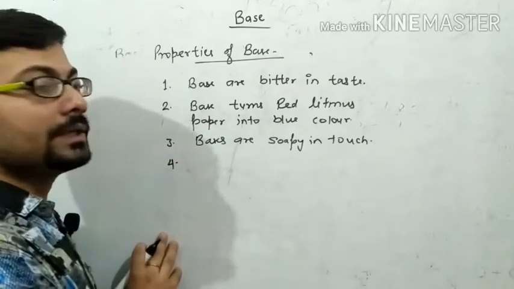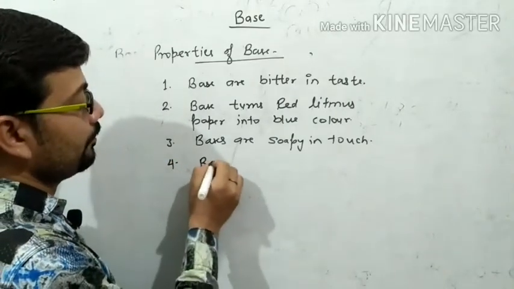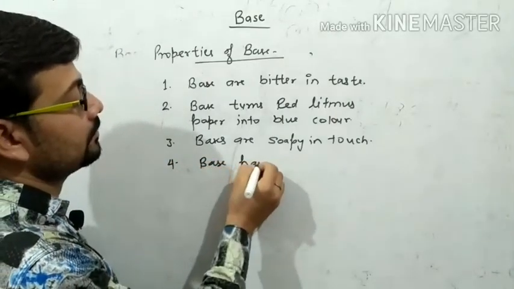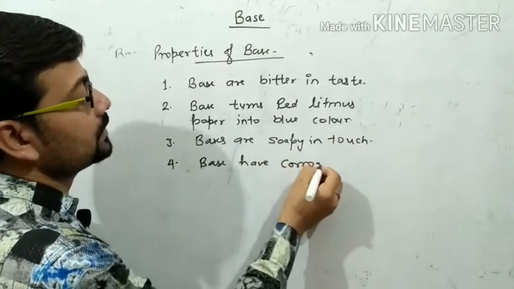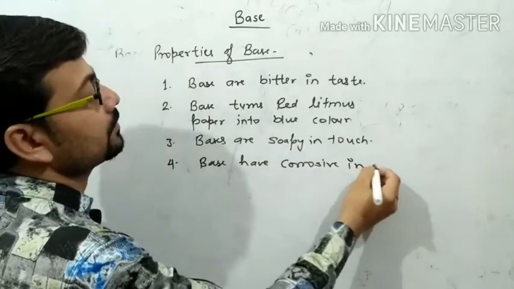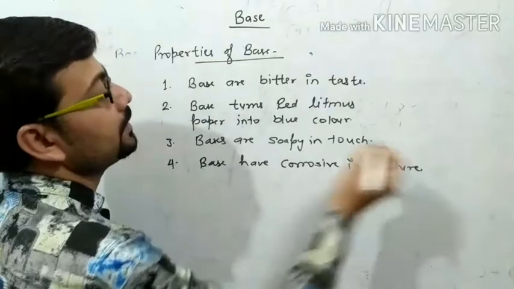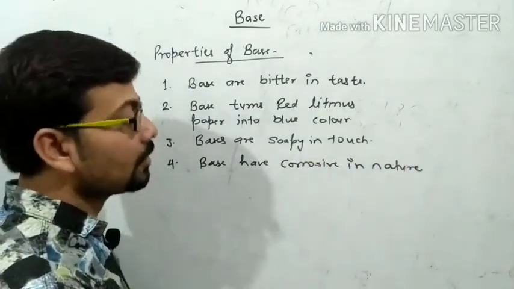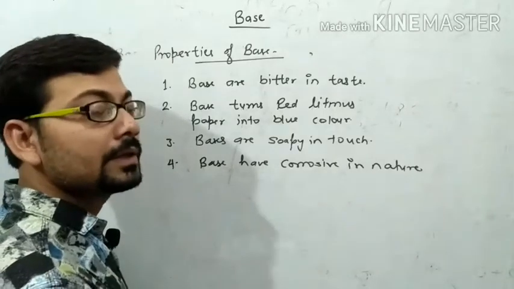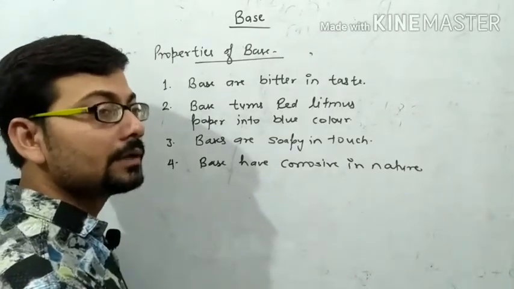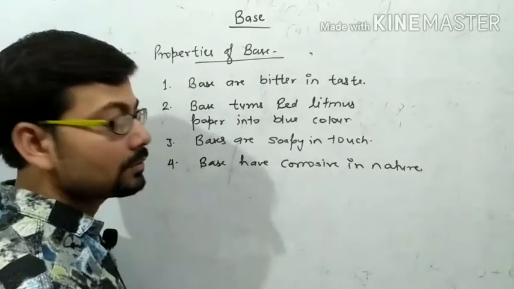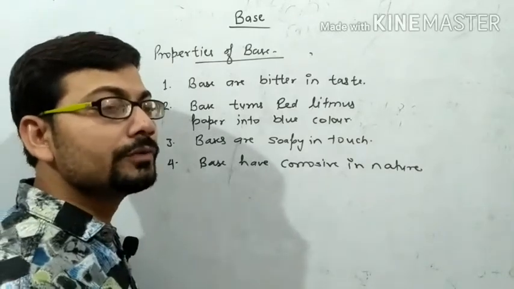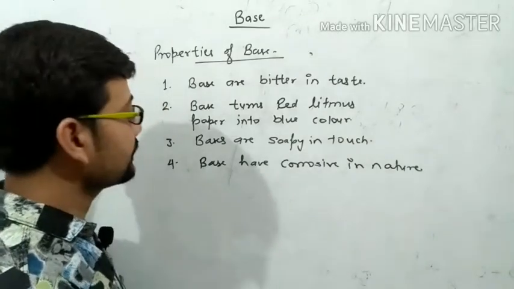The fourth property is, bases are corrosive in nature. Means when bases react with some cloth or paper, they can burn that cloth or paper. That's why they are corrosive in nature.